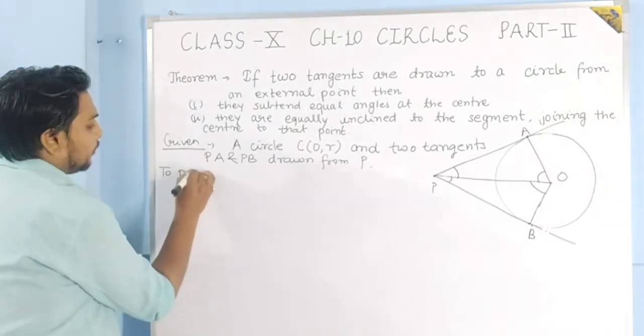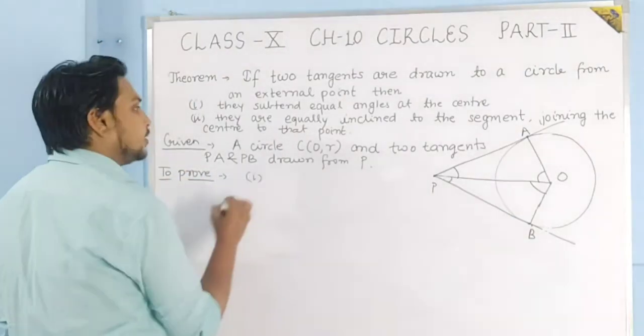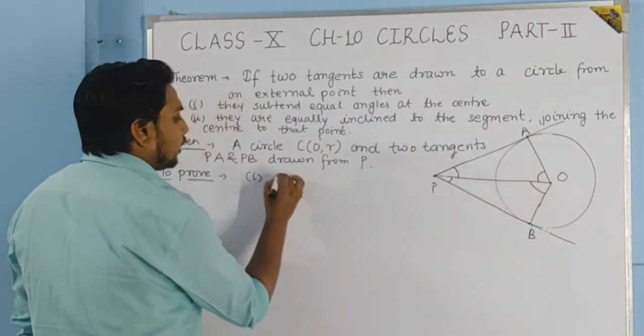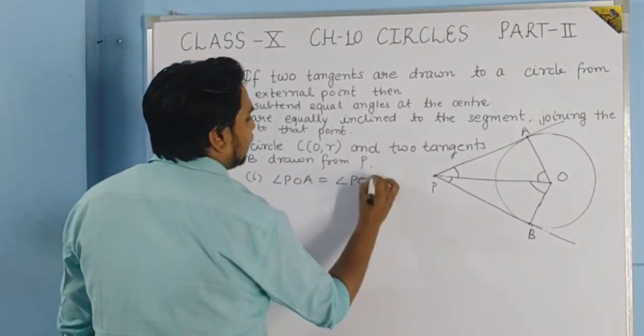What is to prove here? We have to prove the first part is what? They subtend equal angles at the center. Means we have to show that angle POA is equal to angle POB.